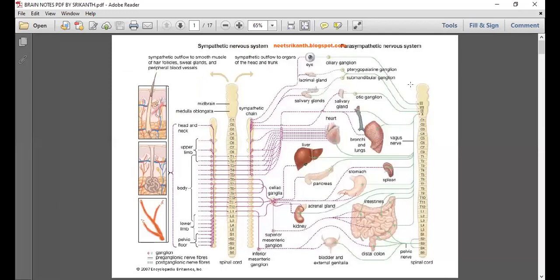Three issues. So first of all, let me recognize the sympathetic chain. Sympathetic ganglia. Sympathetic chain, what do I mean? The ganglia of the sympathetic nervous system. Let me show you first of all.